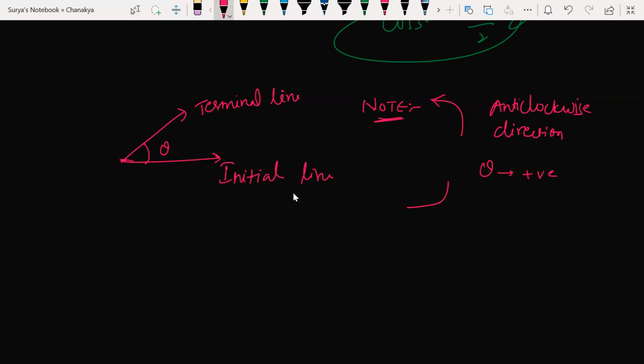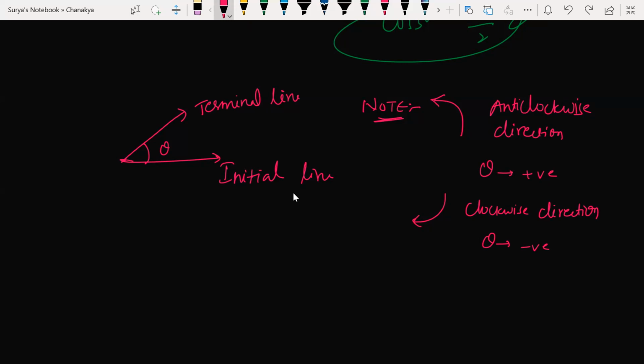If you are moving in the clockwise direction, something like this, theta should be negative. Getting my point? Anti-clockwise is nothing but theta positive. Clockwise direction is nothing but theta negative. This will be very helpful, just take it as a note.